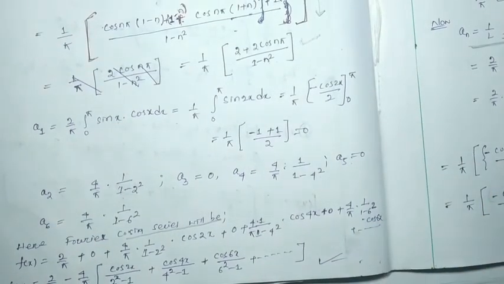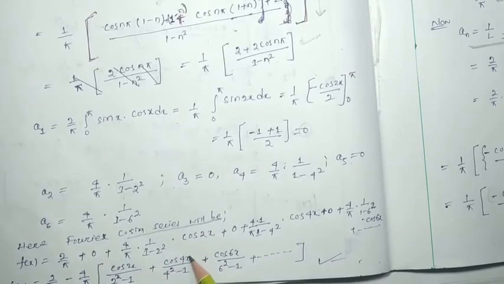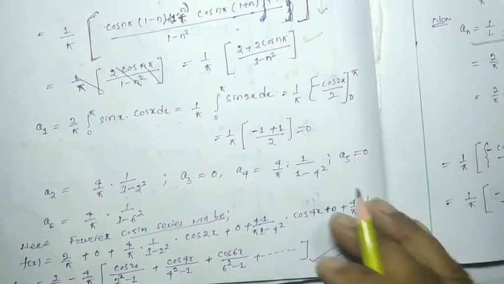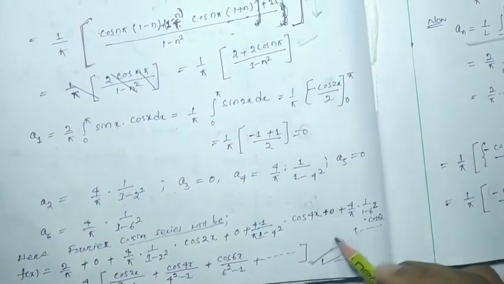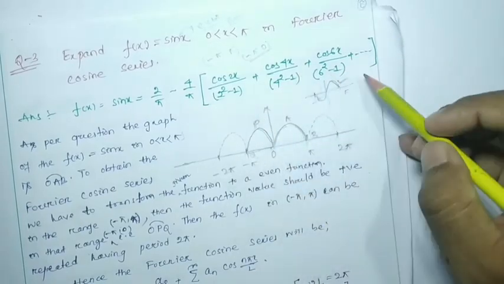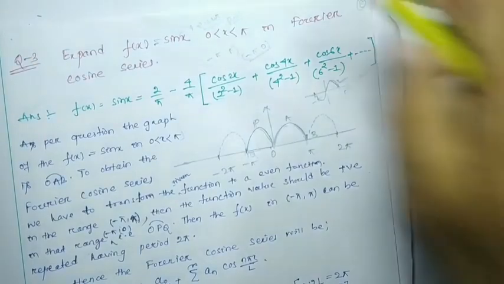Okay, so now if you take minus 4 by pi common from all the terms, then it will be cos 2x by 2 square minus 1 plus cos 4x by 4 square minus 1 plus cos 6x by 6 square minus 1. The required answer we got. Whatever answer I gave you, you have to find the same answer. Okay, so this is one question.